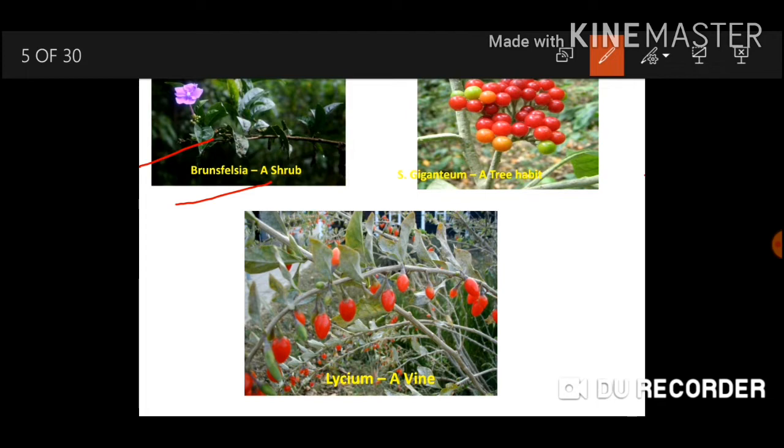You know what is a shrub? A shrub is a plant having a crowded or bushy appearance, with many stems coming together from the ground, and it gives it a bushy appearance. Then this plant Solanum giganteum is a tree, while Lycium is a vine.